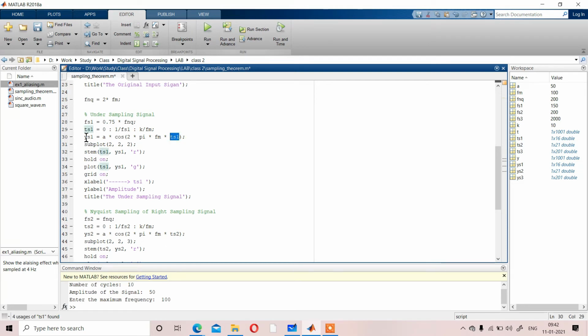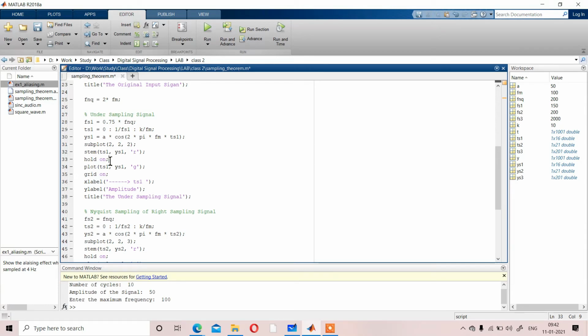That is your first condition's output, and that output will be stored in the second position of your subplot. We are displaying the output ys1 as stem ts1, ys1, in discrete format, shown in red color.